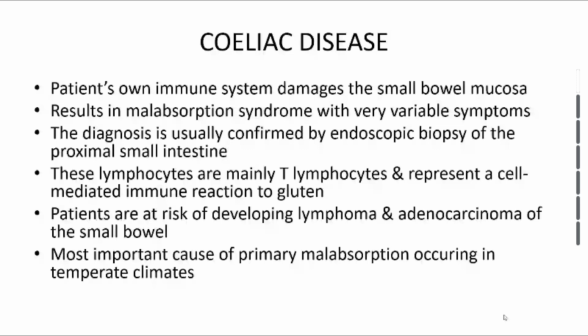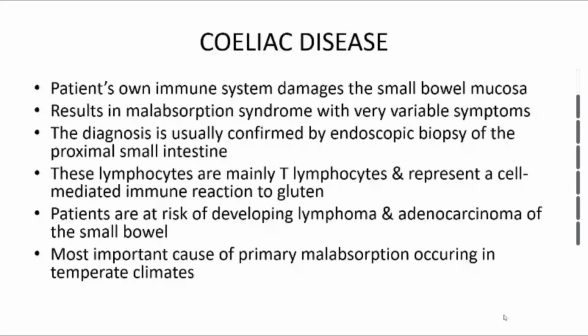Diagnosis is usually confirmed by endoscopic biopsy of the proximal small intestine. So you do an OGD all the way to the duodenum, and then you do a biopsy. You remove a small tissue from the wall of the duodenum, and then you take it for histology. That is how a diagnosis is made. When you look at the microscope, you will see infiltration of lymphocytes within the wall. They are mainly T lymphocytes and represent a cell-mediated immune reaction to gluten.